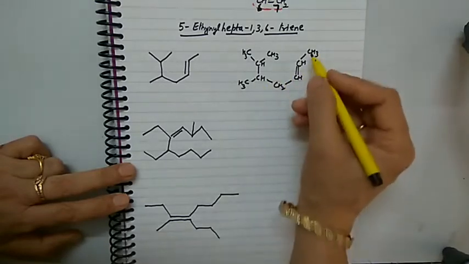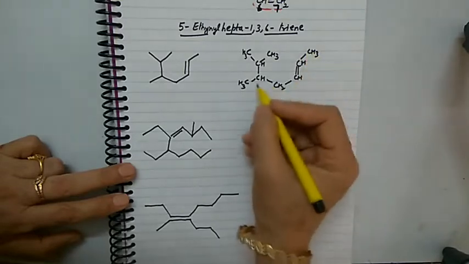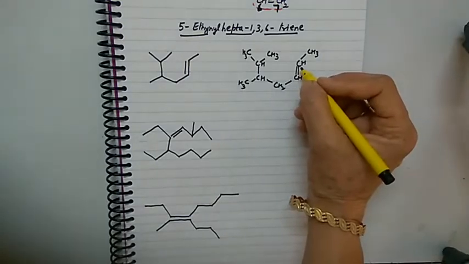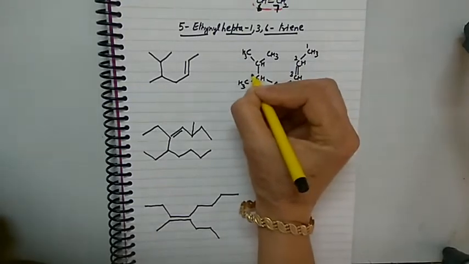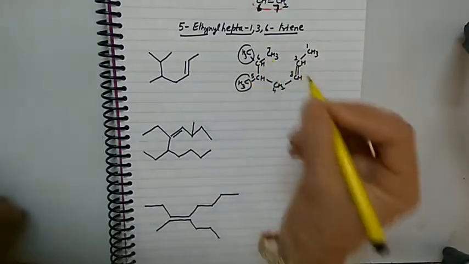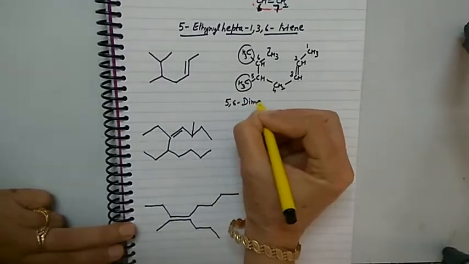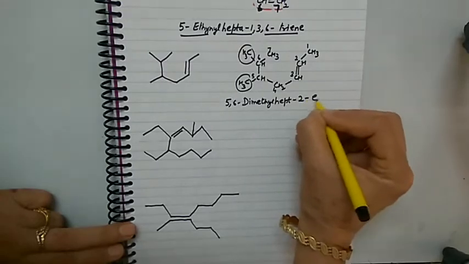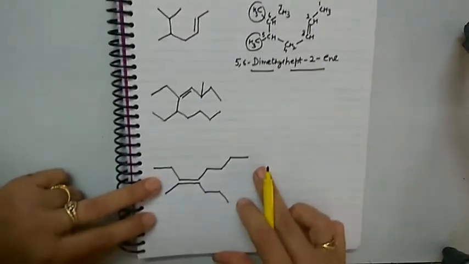Now let us see the longest chain. 1 2 3 4 5 6 7, right? Chain containing double bond. So as double bond is getting lower position from this side, so numbering will be done like 1 2 3 4 5 6 7. These two will be substituents at position 5 and 6. So name of compound will be 5 6 dimethyl hept 2-ene. Clear? So let us see the next one.